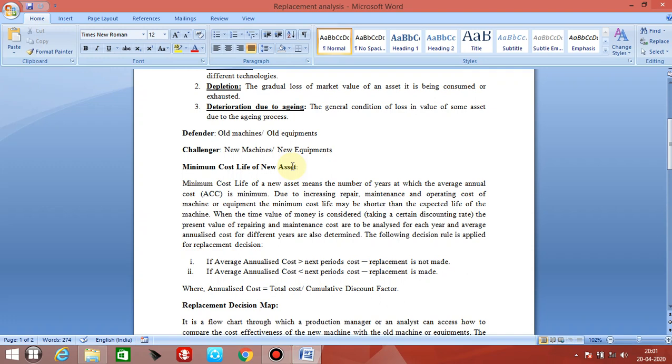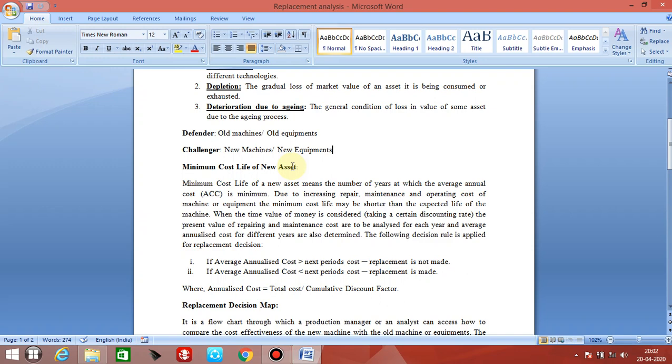An average annualized cost, that is AAC, for different years is also determined. Based on this particular technique, the following decision rule is applied for replacement decision.